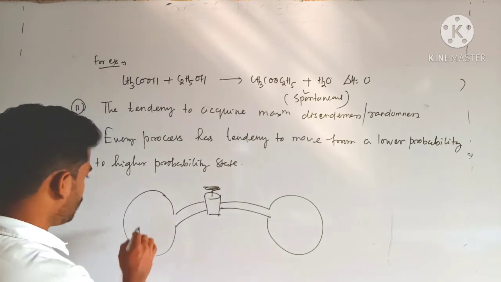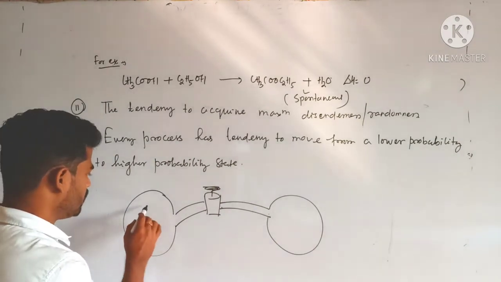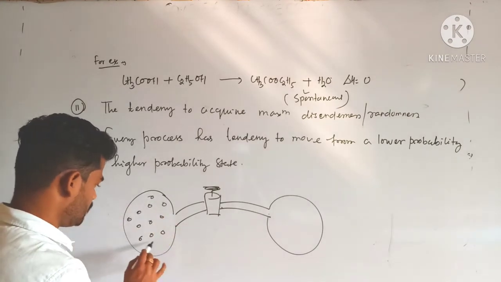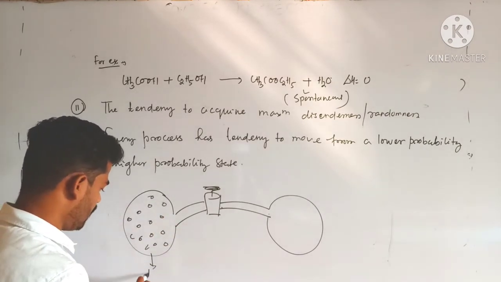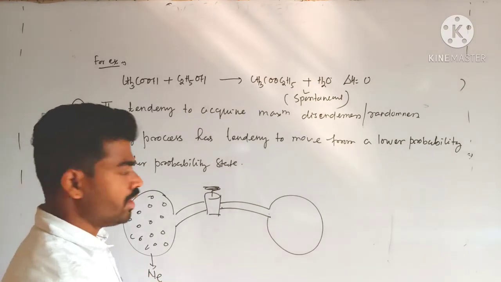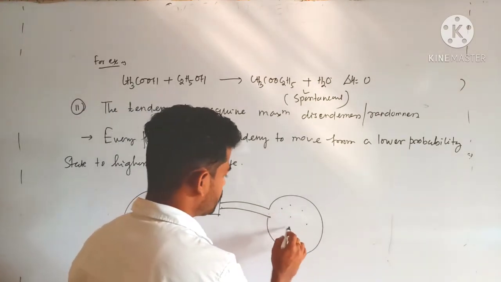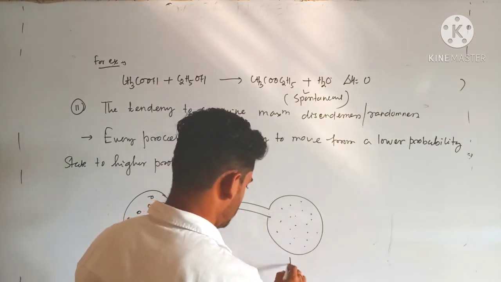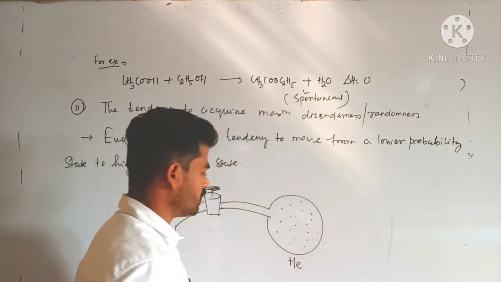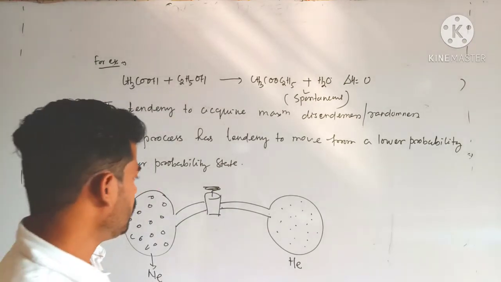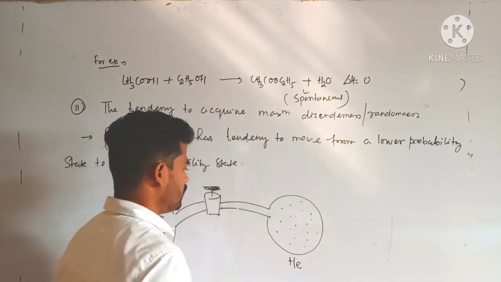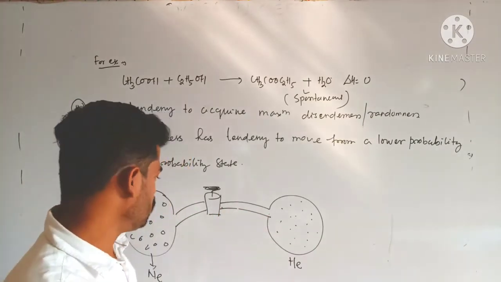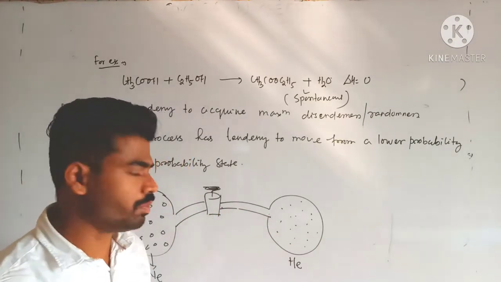Clear? So suppose I am considering neon gas. In this container I have taken neon gas, and in this container I have taken helium gas. Whenever this stopcock gets opened, what happens? These two gases diffuse with each other or get intermixed with each other.